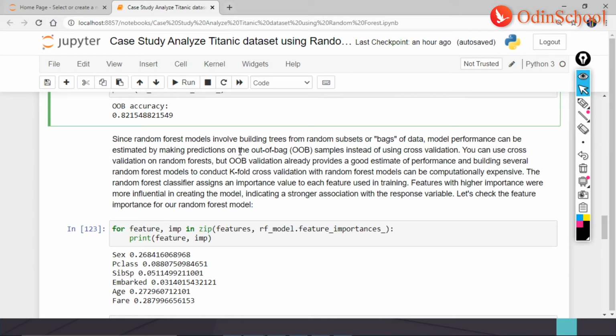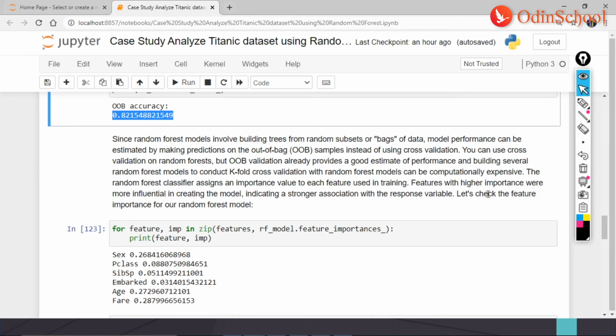So here let us take a small reading. Since random forest models involve building trees from random subsets or bags of data, model performance can be estimated by using predictions of OOB. So yes, OOB is actually an output prediction. You can use cross validation on random forests also, but OOB validation provides a good estimate of performance, and it also builds a lot of random forest classifiers, and it assigns importance to each feature which is used in the training.